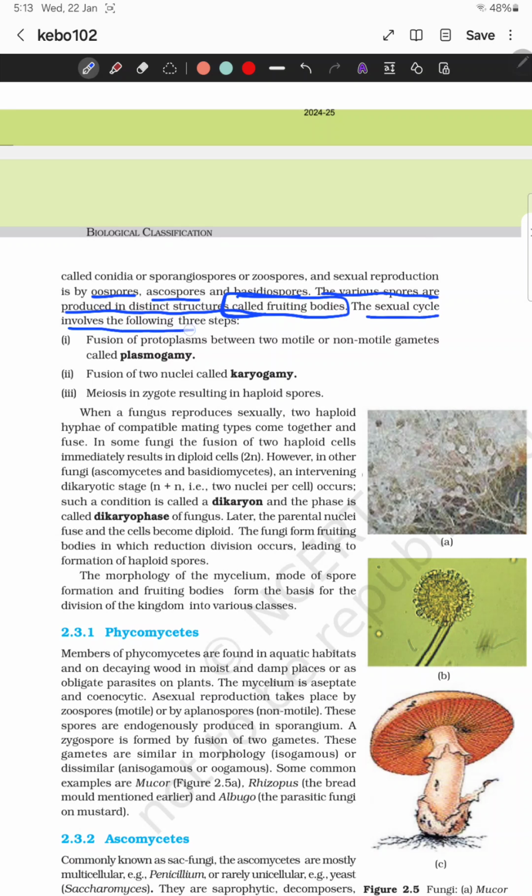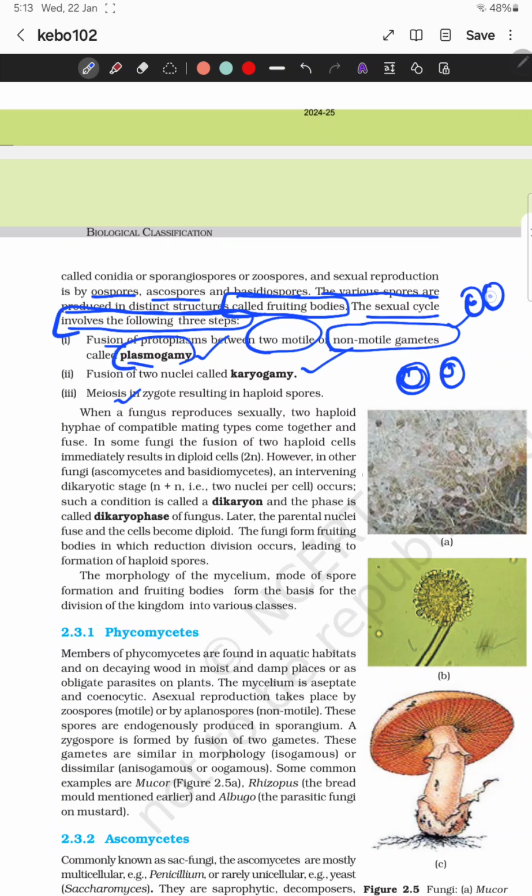The sexual cycle involves three steps: plasmogamy, karyogamy, and meiosis. Plasmogamy is the fusion of the protoplasm of two cells, between two motile gametes or non-motile gametes. Fusion of the nuclei is known as karyogamy. Meiosis in the zygote results in haploid spores, which means n condition. Diploid means 2n, haploid means n condition.